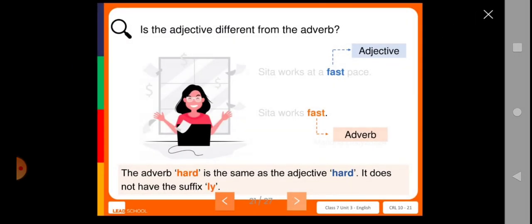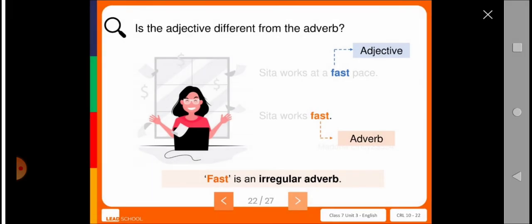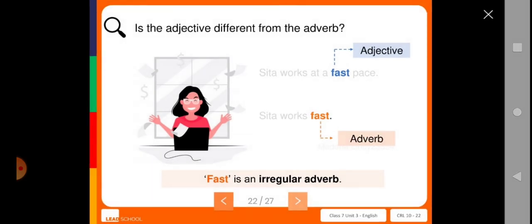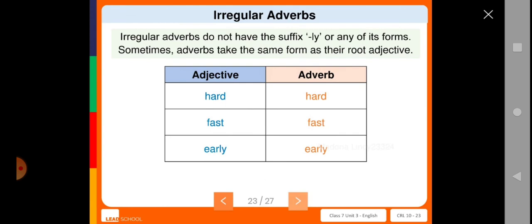Here you can see that the adverb hard is the same as the adjective hard. It does not have the suffix ly. When you change the adjective hard into an adverb, we can't say hardly. We should not say hardly. Fast is also an irregular adverb. Here you can see some examples of irregular adverbs. Irregular adverbs do not have the suffix ly or any form of it. Sometimes adverbs take the same form as their root adjective. So hard, hard; fast, fast; early, early.